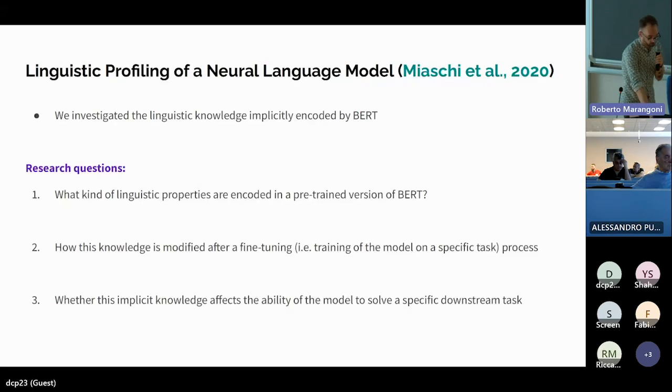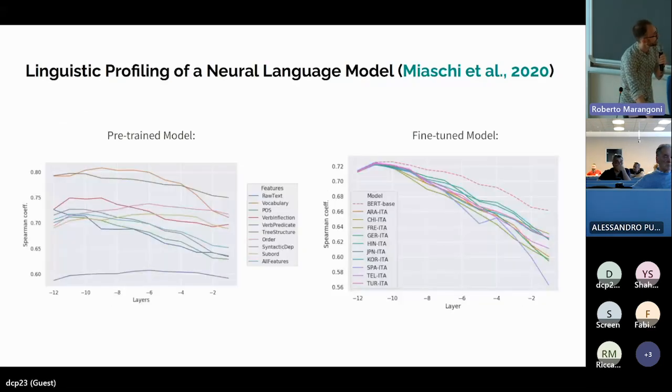I will very briefly show you only two images. Here we can see the results of the pre-trained model, so the model that is trained on the so-called language modeling function. And then the other one is the fine-tuned model. So this is the model that was, again, trained on another task. This was a very linguistic task that was to try to identify the native language of a writer that writes in another language.